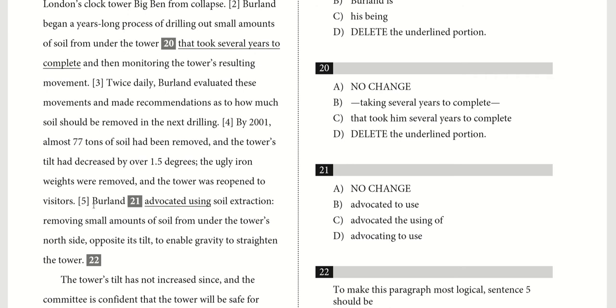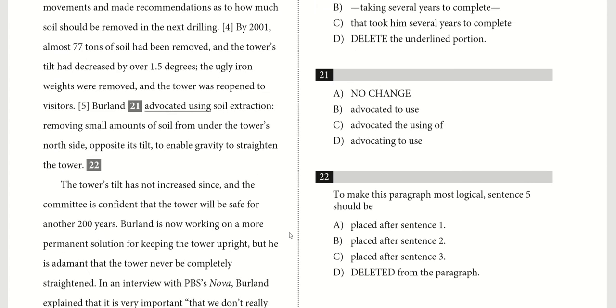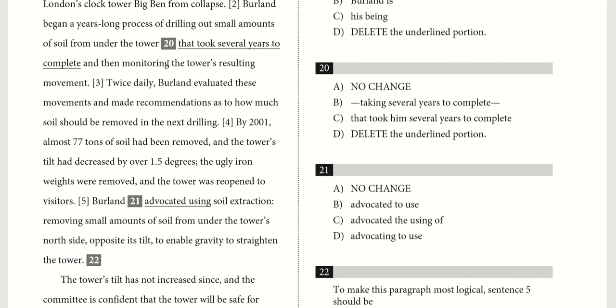And also, it currently doesn't do much to introduce the next paragraph. However, it's definitely relevant, right? I mean, it's certainly on the same topic as everything described here. So we probably don't want to delete it. Maybe let's just move it somewhere earlier to not have this weird backwards order where the process is described and then we're told that he advocated for using the process, which at this point is pretty obvious given that he went ahead and did it.